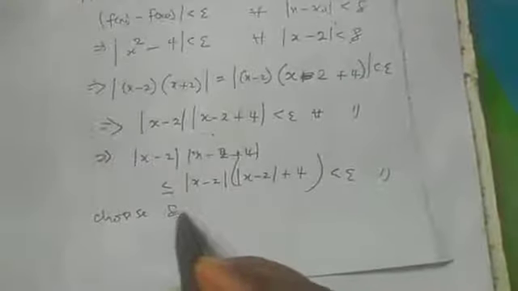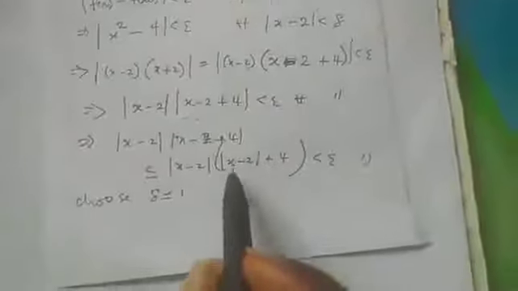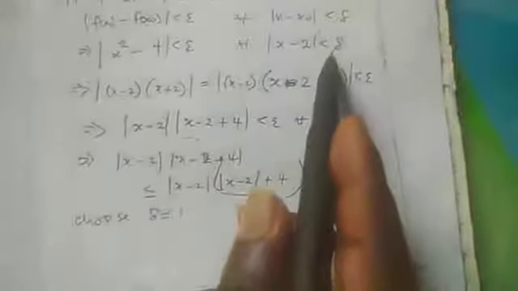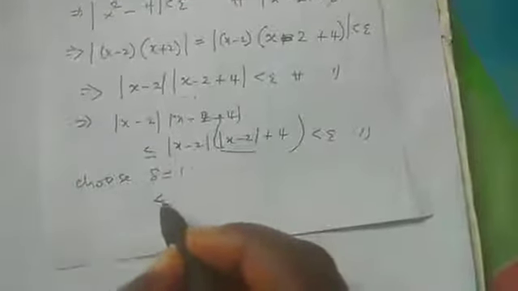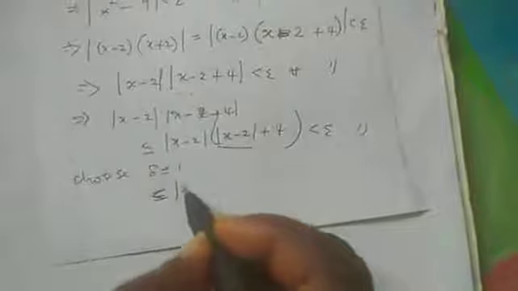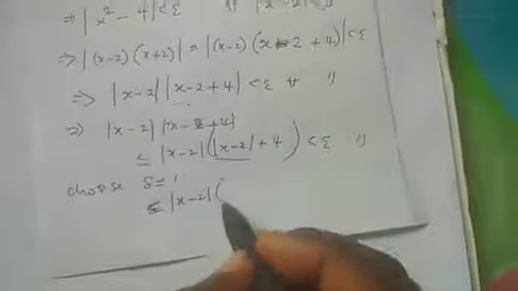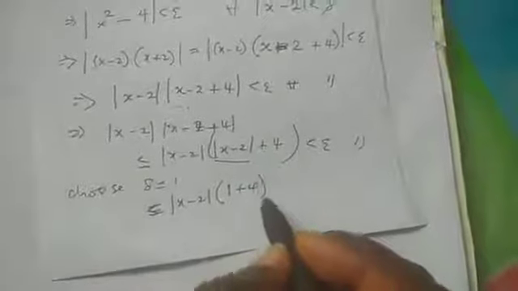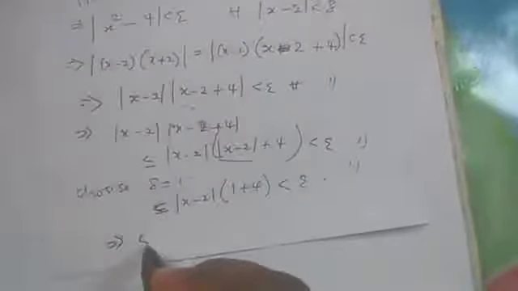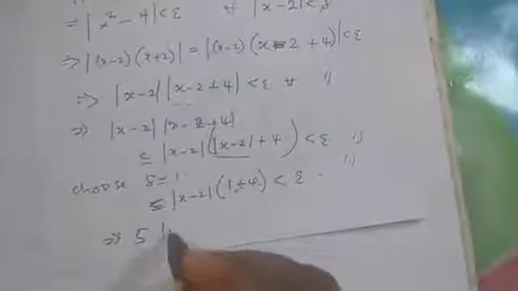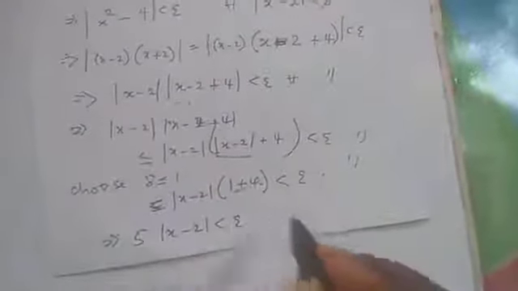Now, as usual, let's choose delta equal to 1. If we choose delta equal to 1, then |s minus 2| is less than 1, so this becomes 1 plus 4, which is 5. So what we are saying is that 5 times |s minus 2| is less than epsilon whenever this happens.